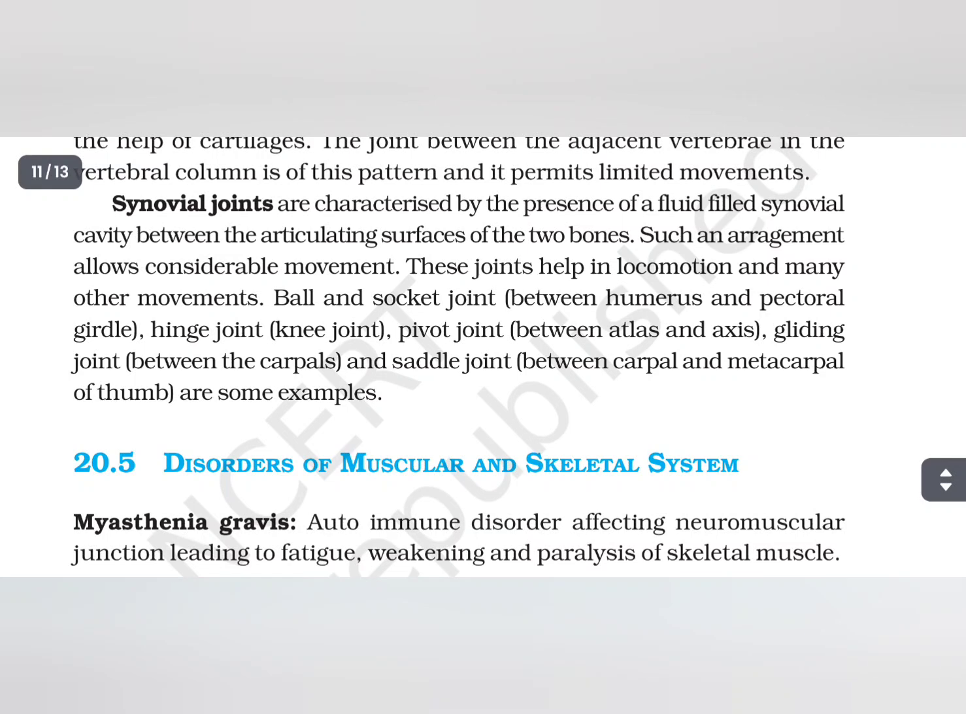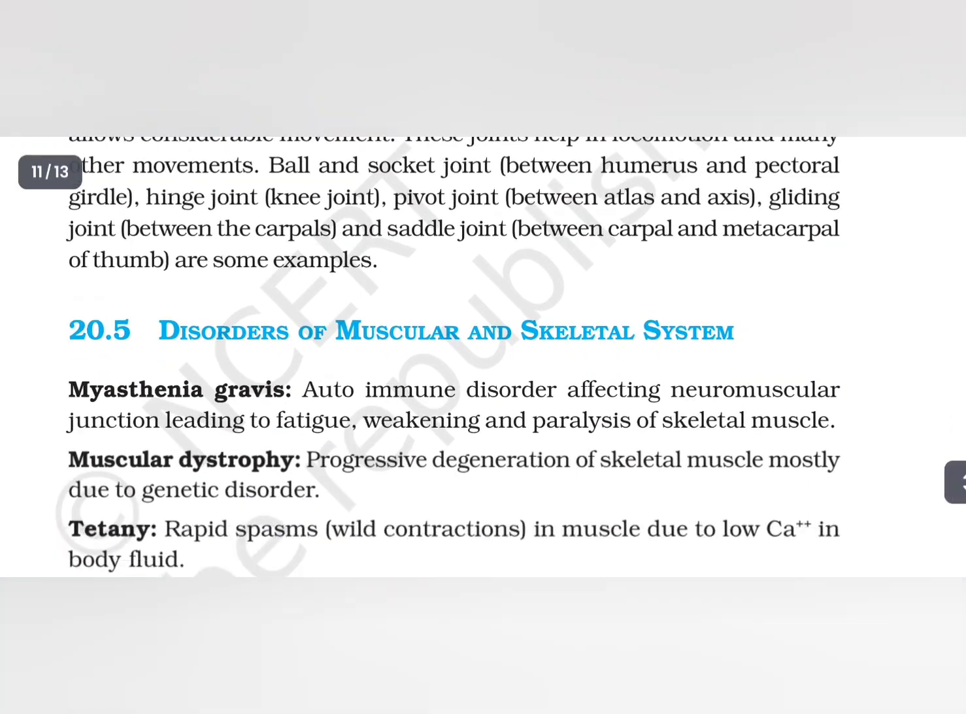Synovial joints are characterized by the presence of a fluid-filled synovial cavity between the articulating surfaces of the two bones. Such an arrangement allows considerable movement. These joints help in locomotion and many other movements. Ball and socket joint between humerus and pectoral girdle, hinge joint, knee joint, pivot joint between atlas and axis, gliding joint between the carpals and saddle joint between carpal and metacarpals of thumb are some examples.